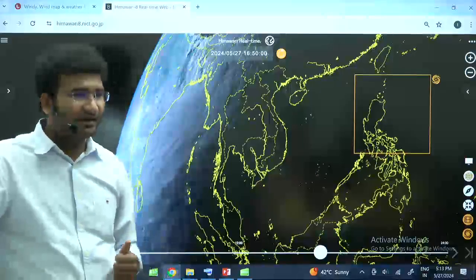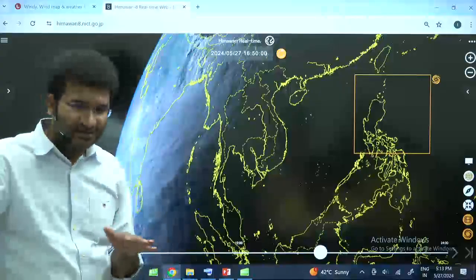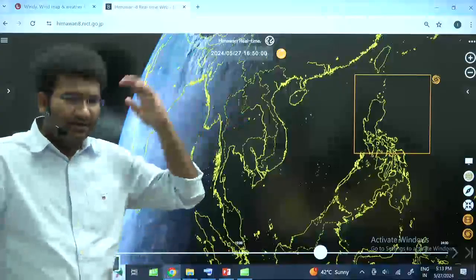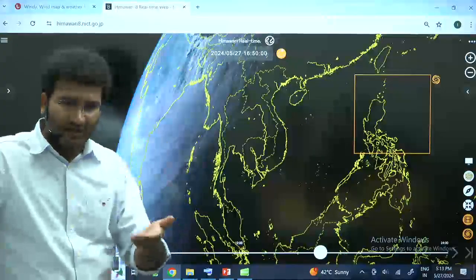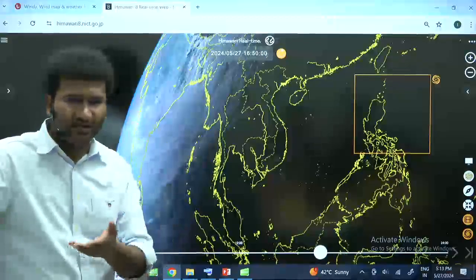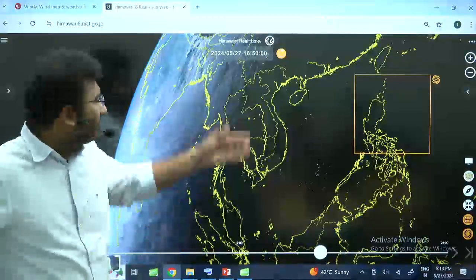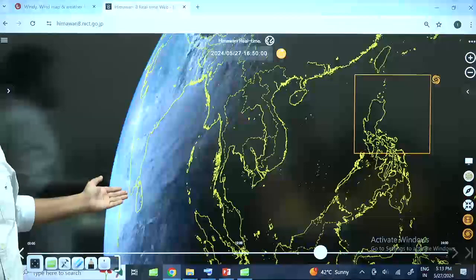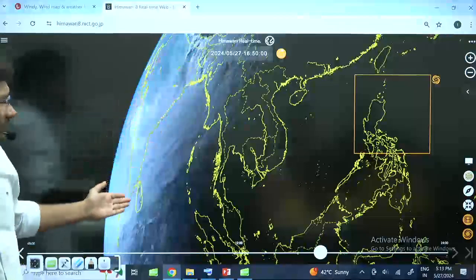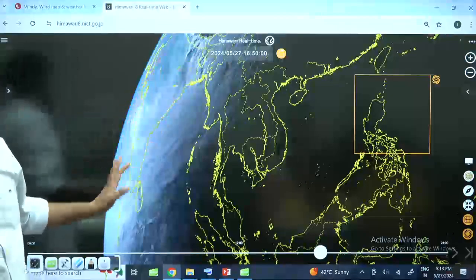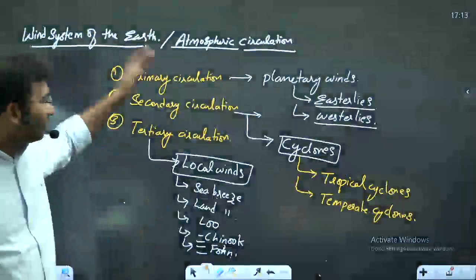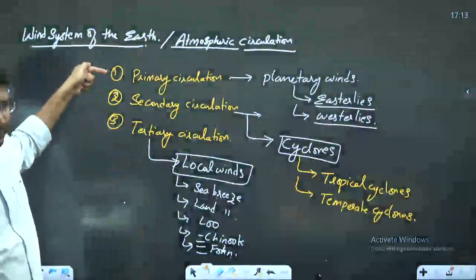So because of that, there are extreme natures of climate and disaster management issues. A series of 9 days of heat waves alert is given for Chandigarh, Uttarakhand, Delhi, these areas. Now eastern coastal areas are alerted with cyclone. Look at the length of this cyclone, look at this cloud cover, very, very thick cloud cover, right? So we'll learn about all of these things. Now first I'll be going towards primary circulations.